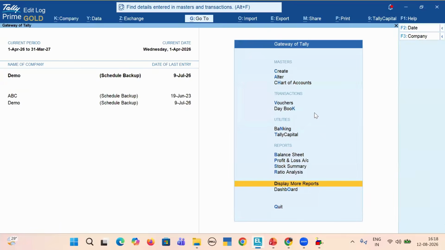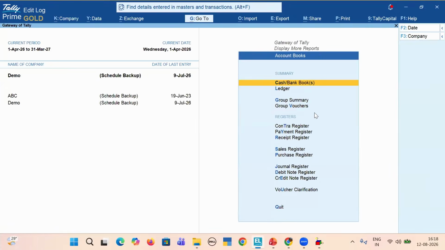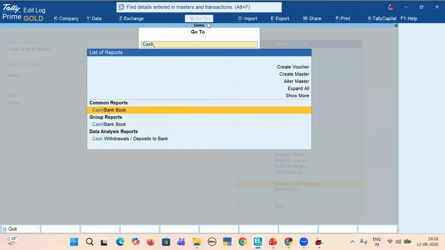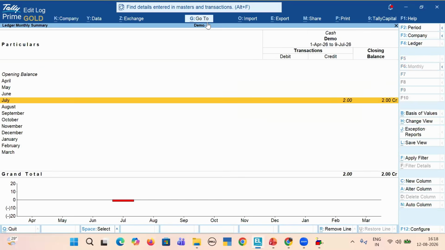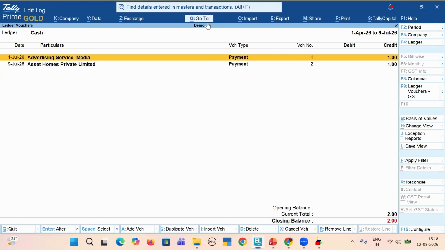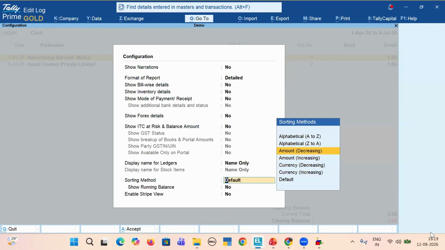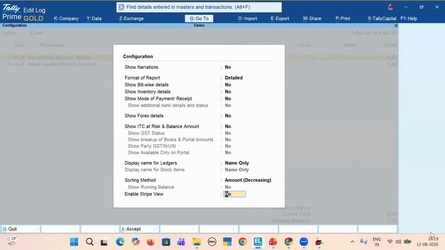Anything you can save. Suppose I want to see cash book. I simply filter this cash book from highest to lowest. Your entries are not there, much entries are not there, but I will just run through it. Amount decreasing. I don't want to see small amounts.